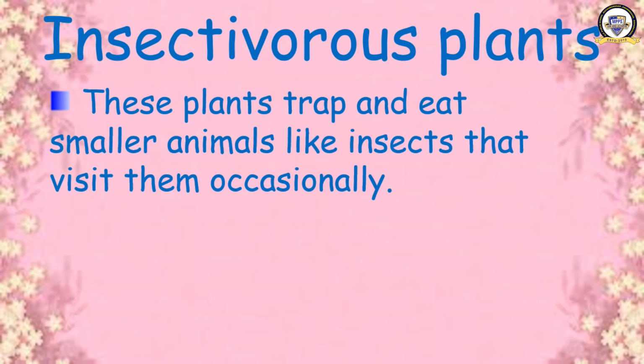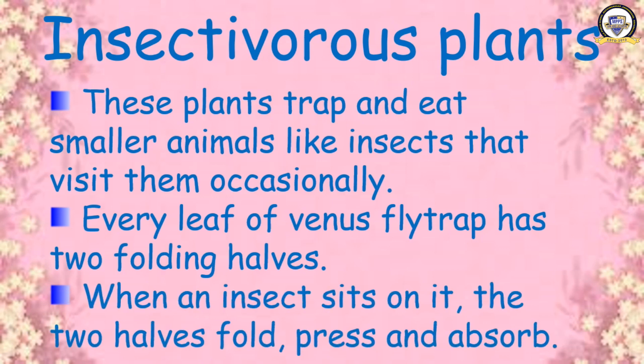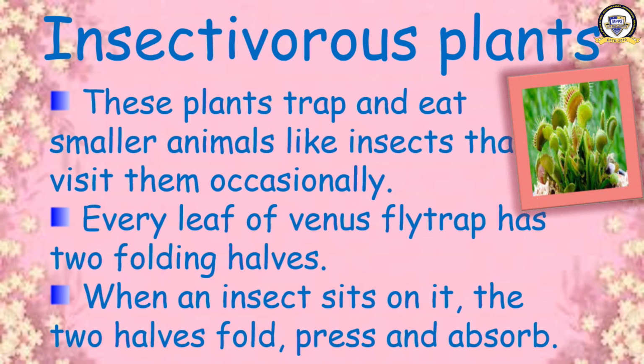Okay. Every leaf of the Venus flytrap has two folding halves. Venus flytrap is the name of a plant and it is an insectivorous plant. This plant has two folding halves. I'll show you the picture. When an insect sits on it, the two halves fold, press and absorb. See the picture, then you will understand it. You can see that this leaf of the Venus flytrap has two folded halves.